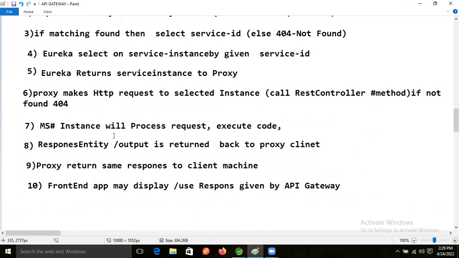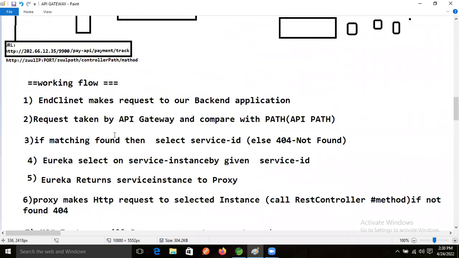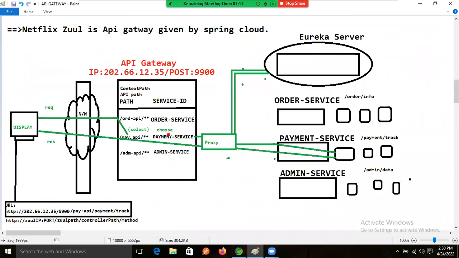So focus on this one. First, let's understand the coding steps about the API gateway as a theory part now.